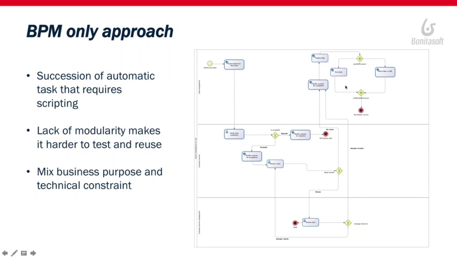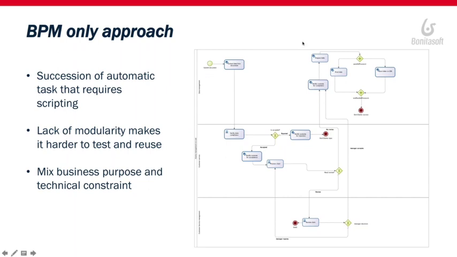So what we can see here is that in the first lane, we only have automatic tasks that are not related to any departments that we are modeling here. So we can see that we are actually mixing the different purposes. We'll have the business purpose, which is really well designed by the lane, so we can quickly identify that this is the customer service department, this is the customer service management part, but here it is more blurry. It's harder to understand.